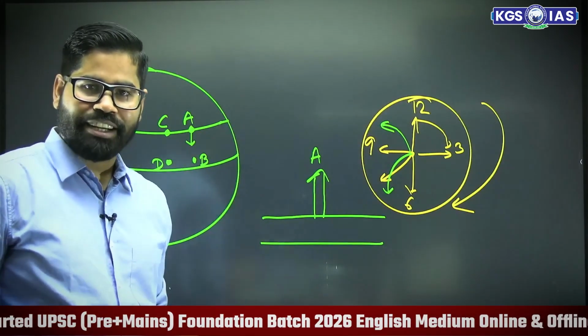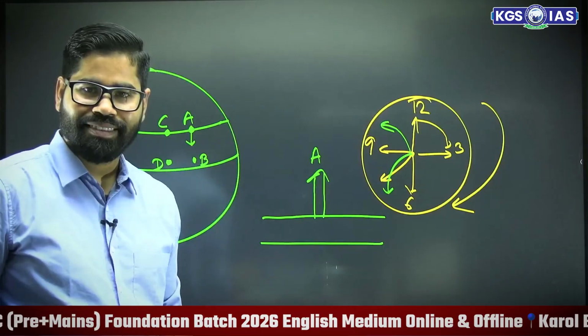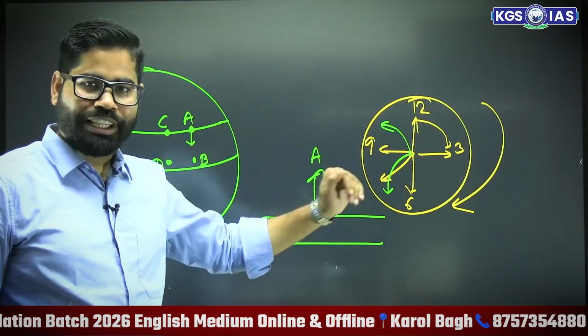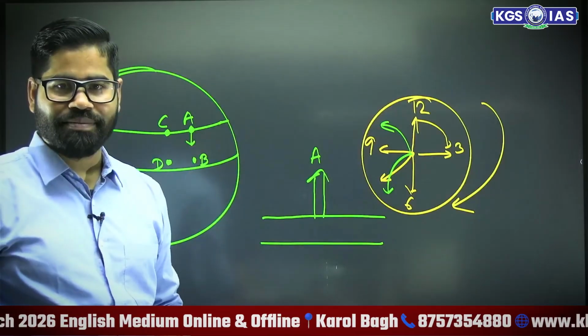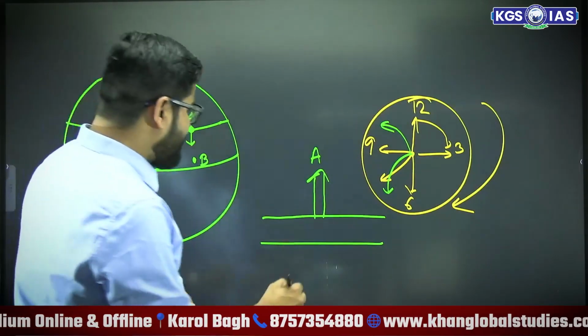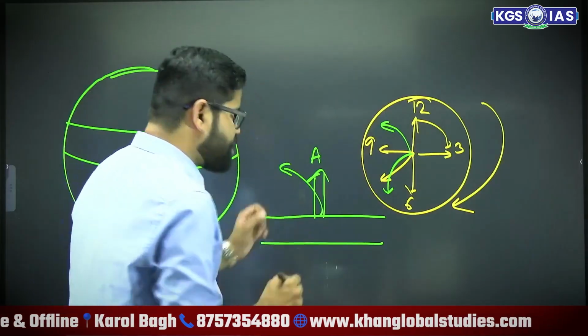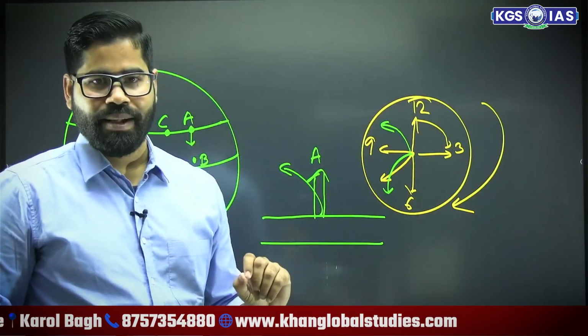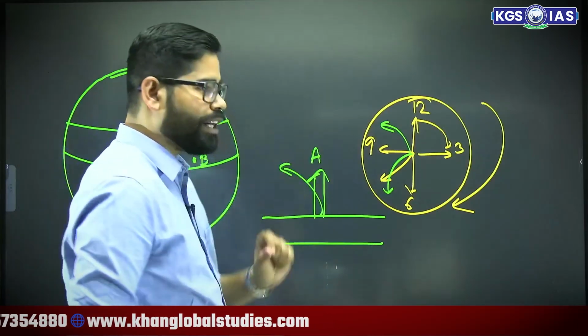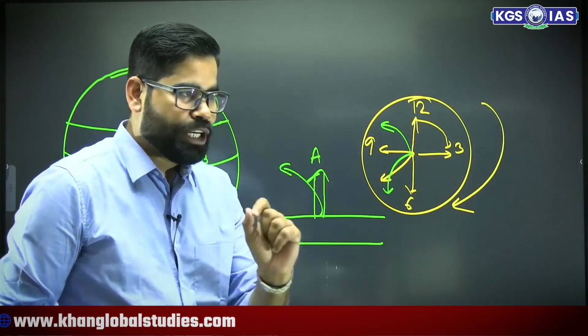Will it actually reach this point? If you are throwing it also in this direction, will it reach this point? So you will find that there is a curve which is going to be created. It is not going to exactly go at this point. It is going to curve.